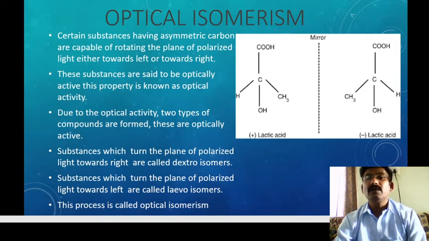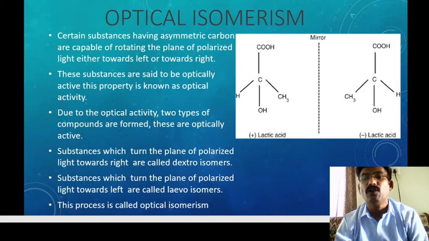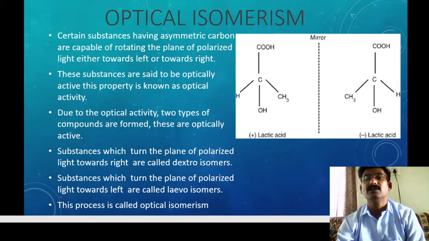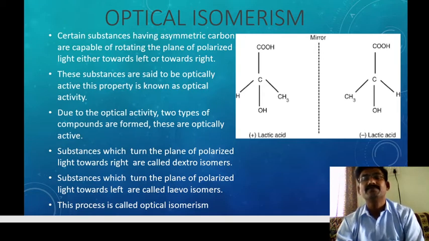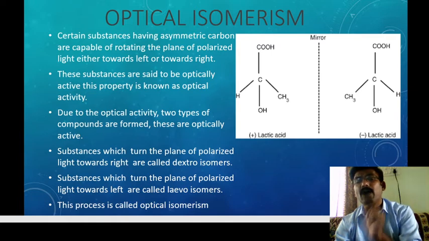So what is happening here? Optical isomerism means the substance has an asymmetric carbon. An asymmetric carbon has four different groups, that is COOH, OH, CH3 and hydrogen. It rotates the plane polarized light to either the left or the right side, and it is said to be optically active.